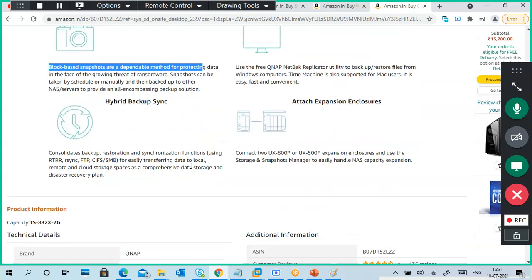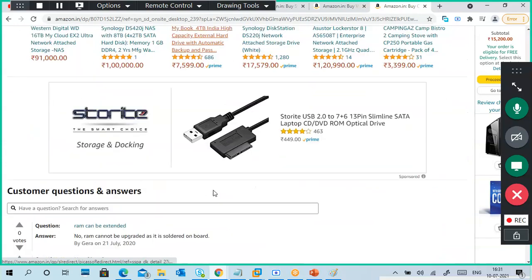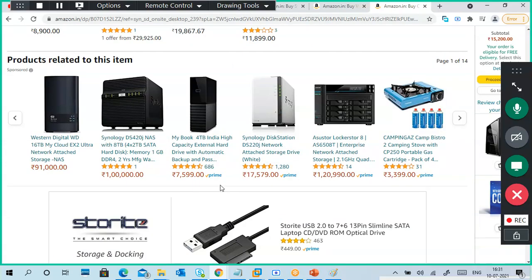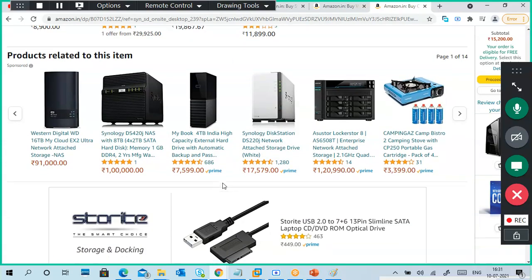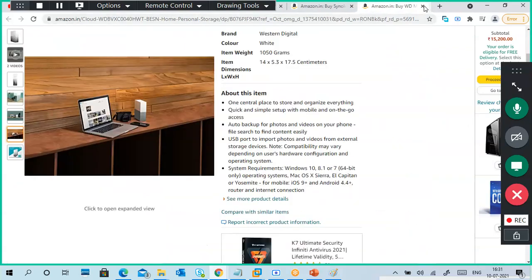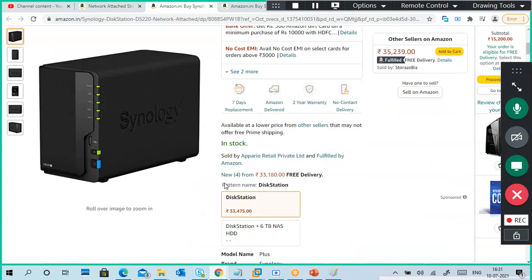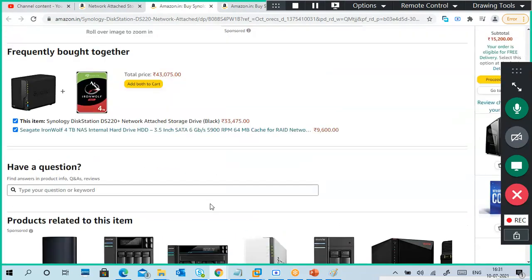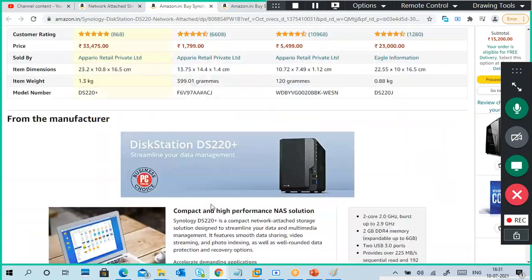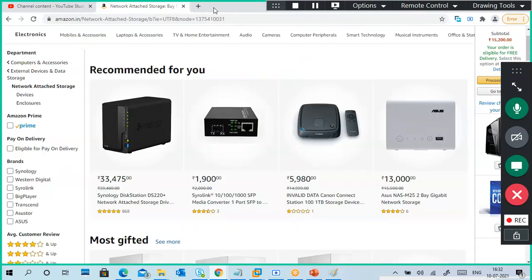LUNs being given means you can create separate volumes inside, but still that information is not given. You can verify when you have free time. Just go through Amazon, or otherwise you can verify with other websites also. It is okay.